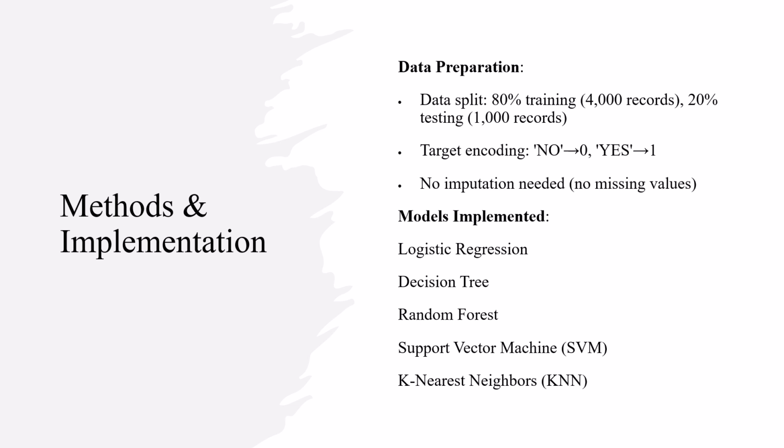Logistic regression, which is interpretable and works well for binary classification. Second, decision tree, which captures non-linear relationships. Third, random forest, which reduces overfitting through ensemble learning. Fourth, support vector machine, which is effective at finding complex decision boundaries. Fifth, K nearest neighbors, which makes predictions based on similarity metrics. This diverse set of models allowed us to explore different approaches to the classification problem and identify which performs best for a specific data set.